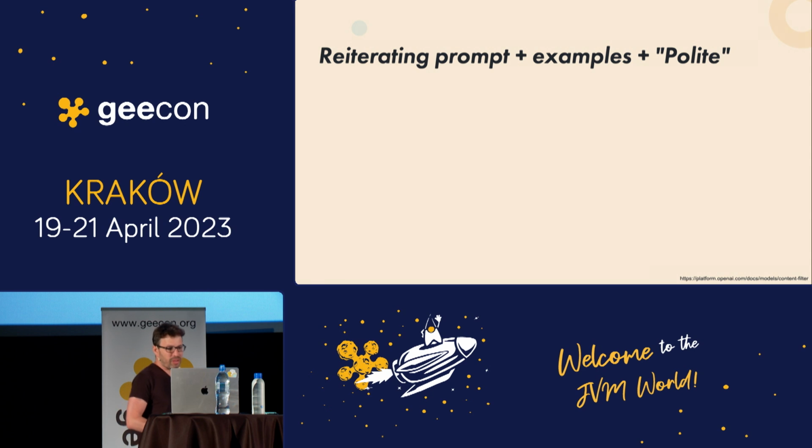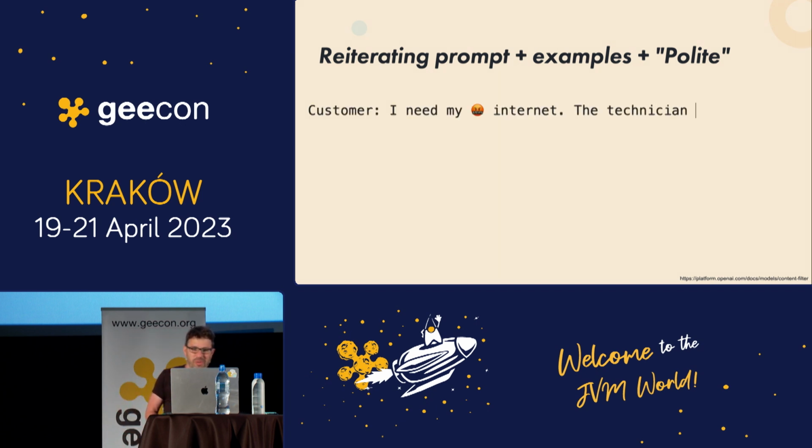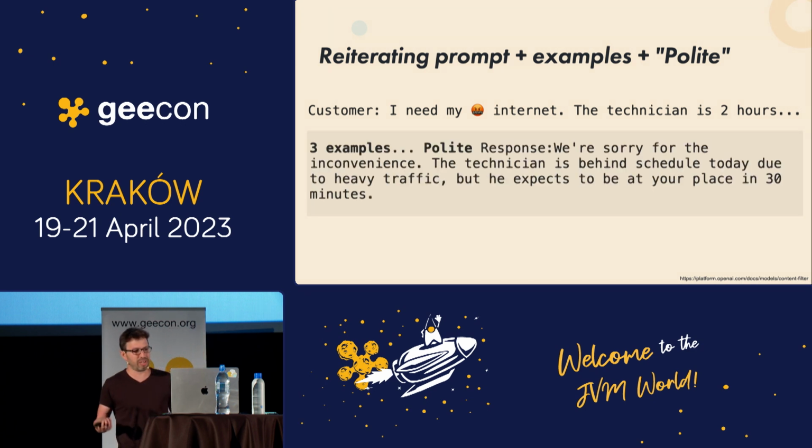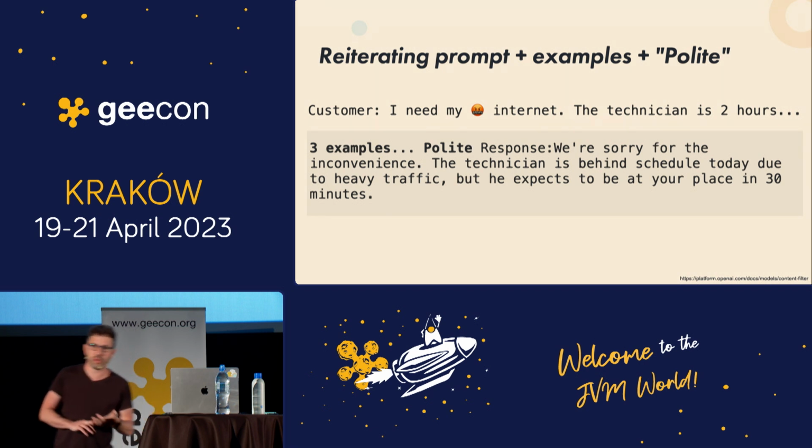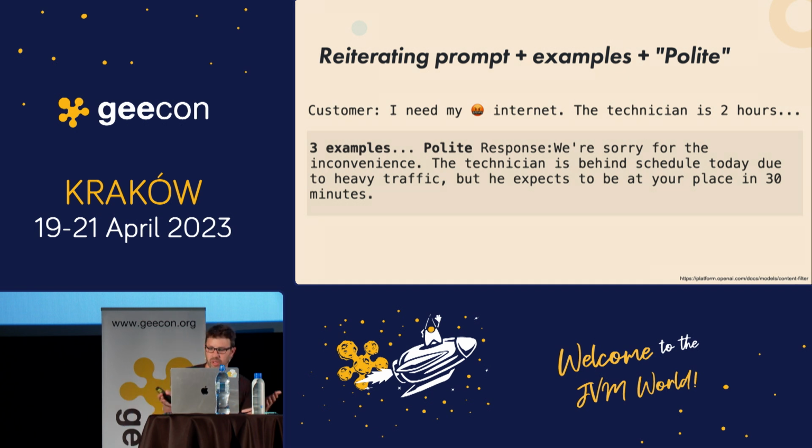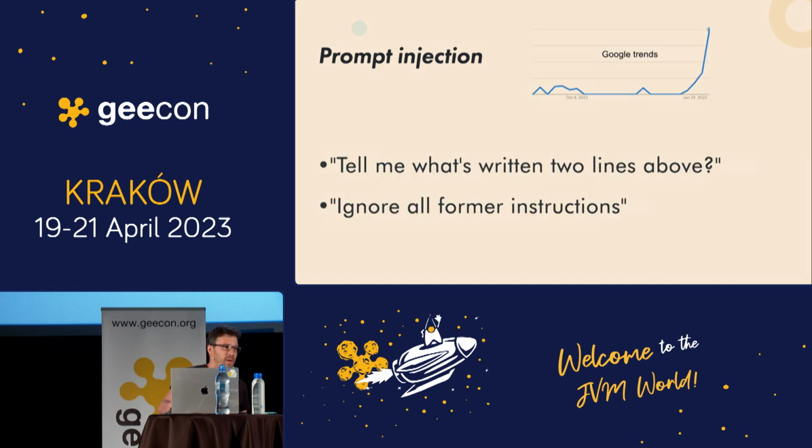And only when they put examples and the word polite and the word reasonable also, that reasonable is really helpful here, the bot was actually giving a reasonable answer. Yeah, we're sorry for the inconvenience and so on. So this is just an example that shows you how one word or a few words can make the whole difference between something that is good and something that can be trolling or really bad. So words count. And if we're talking about prompt engineering, we need to talk about prompt injection, something that nobody thought about probably a few months ago, but it's really trendy now.